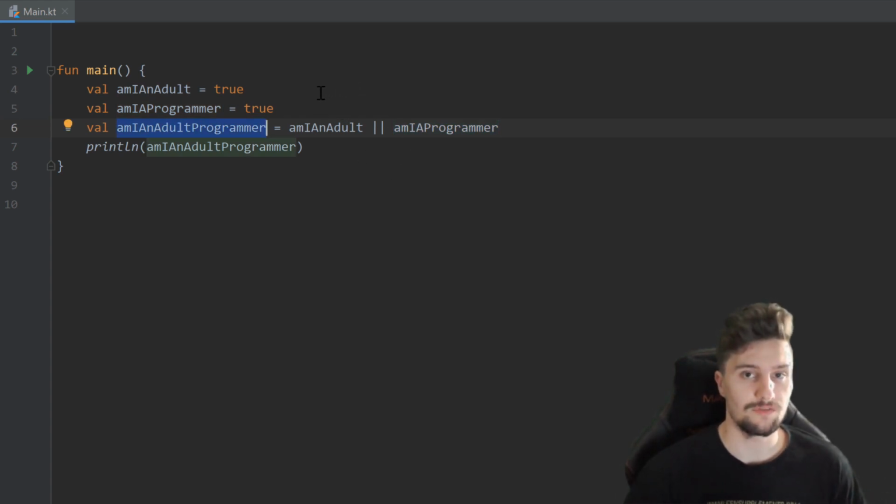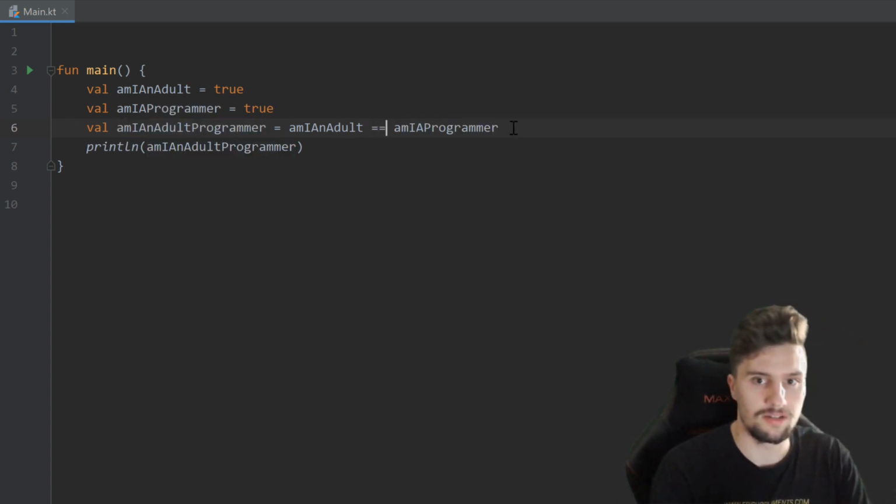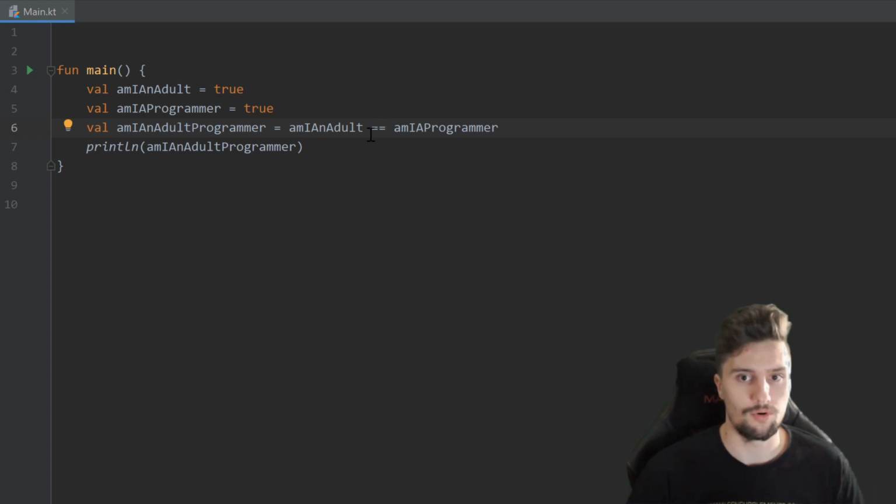Now we also have comparison operators. So as the name says, we want to compare something. For example, if am I an adult has the same value as am I a programmer, and only then we want to assign true to this variable. And we can do that with a double equals here. So that is important. That is a different equals than this one. This single equals means we want to assign the value of this here to this variable. And this double equals means we want to check if this is equal to this.